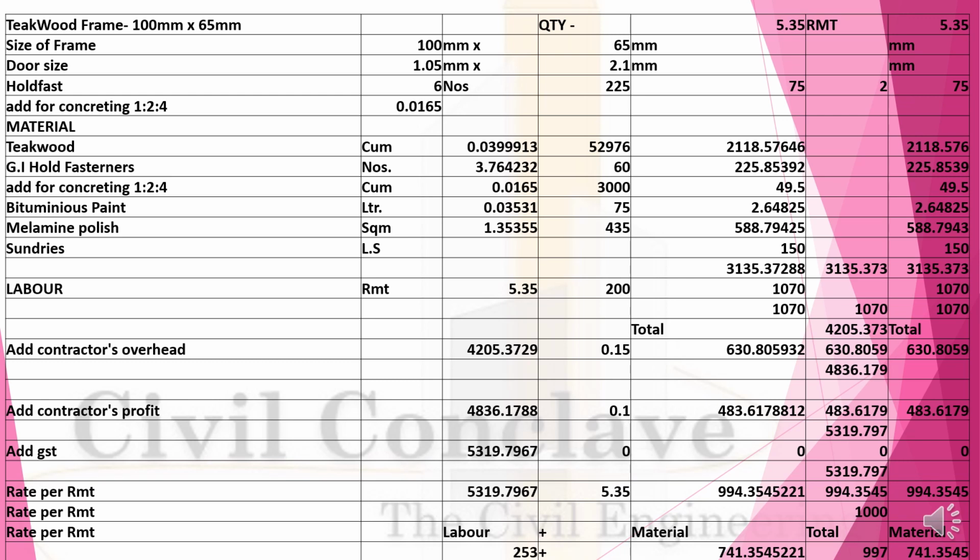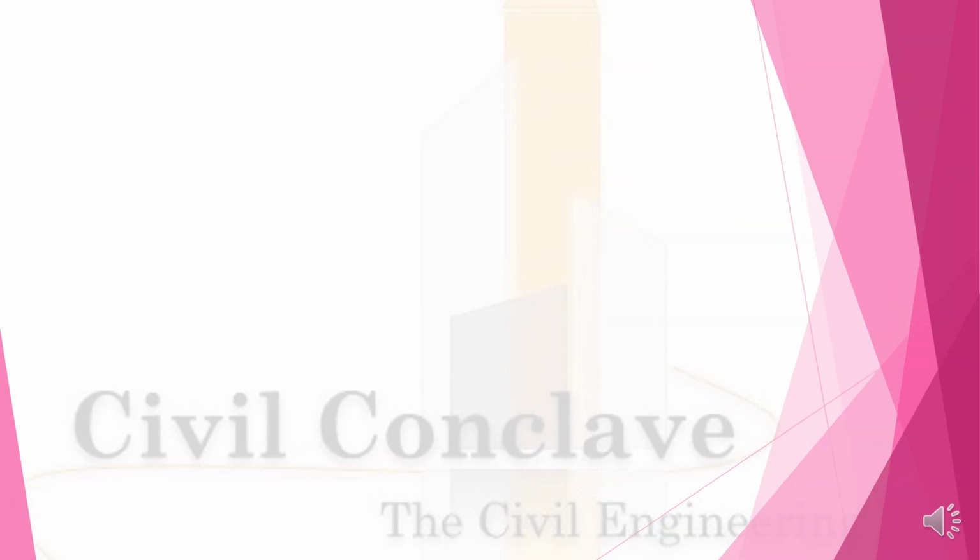Contractor profit 10 percent will make 483 rupees, so the total comes to 5319. So rate per running meter, labor will be 253, material will be 741. The total cost will be 997 per running meter. Taxes are extra.